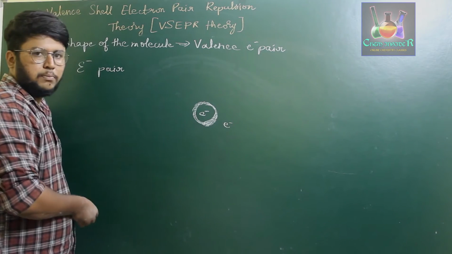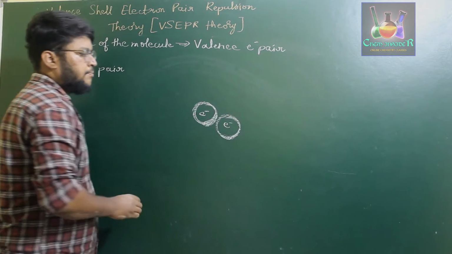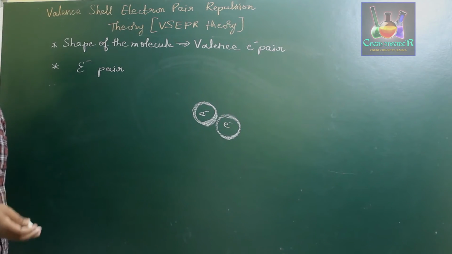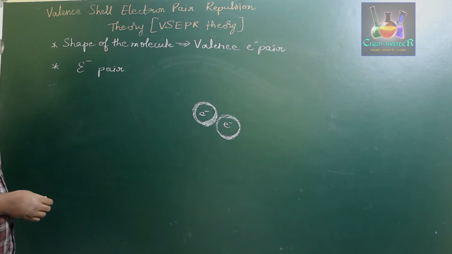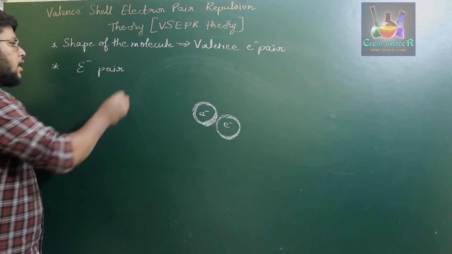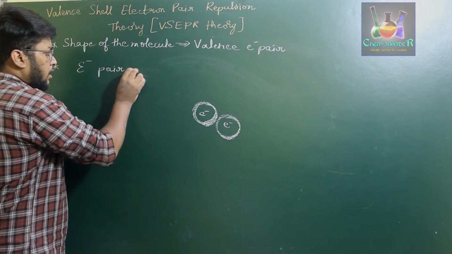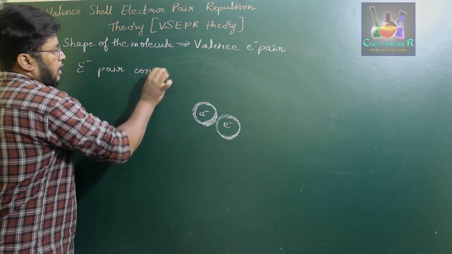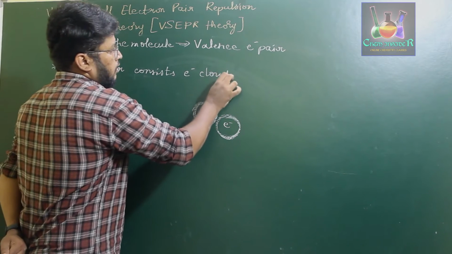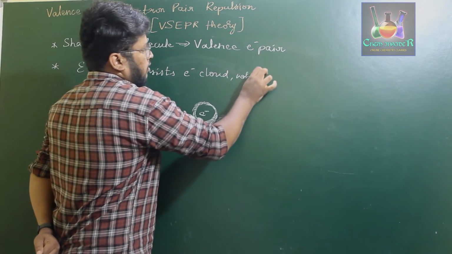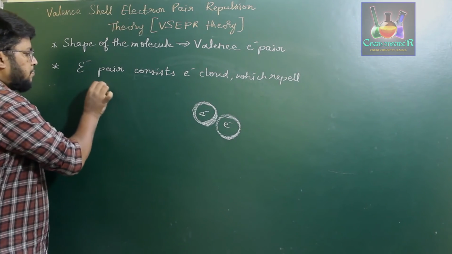If one more electron is present here and it also has a certain electron cloud around it, it clearly repels those electron clouds. Therefore, in the second postulate they said that the electron pairs present consist of a certain electron cloud which repels other electron pairs.